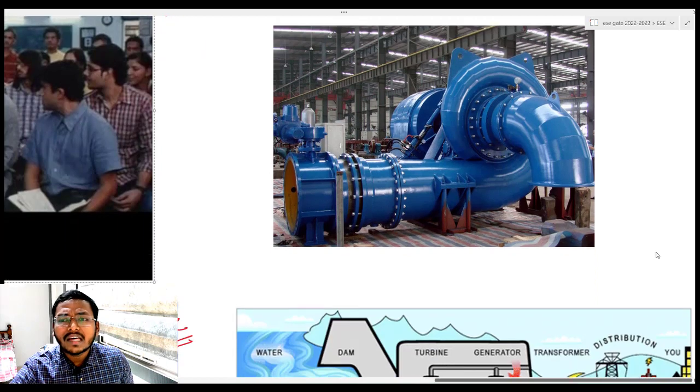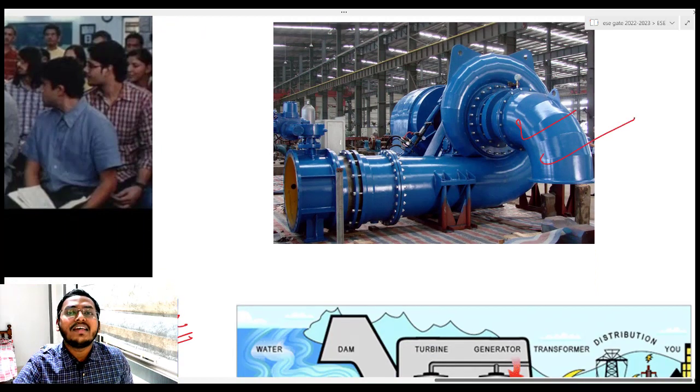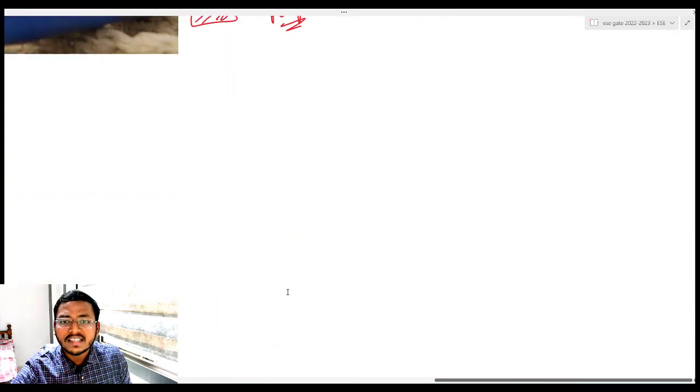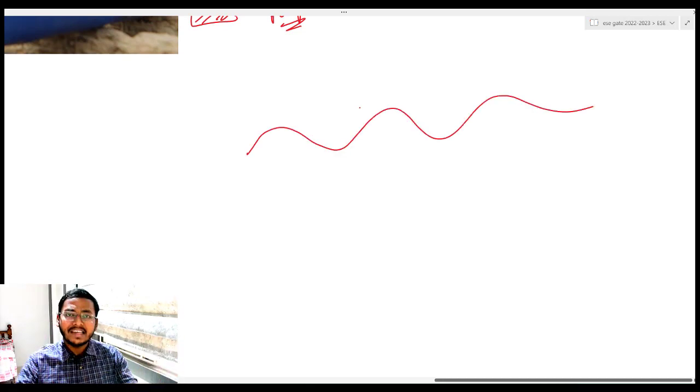ठीक है, सो टर्बाइन के बारे में बाद में देखेंगे, in detail देखेंगे parts, what are the parts and whatever are there, we will see in detail. So generally what happens is, first of all let me explain you in simple language how the dam is constructed, what is reservoir, so that it will help you in future classes. So first of all let us say in nature we have a lot of mountains, agreed or not, mountains, hilly areas. Okay, so in between two hills there will be a valley, right?